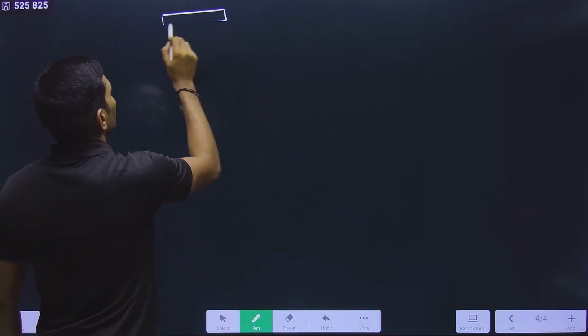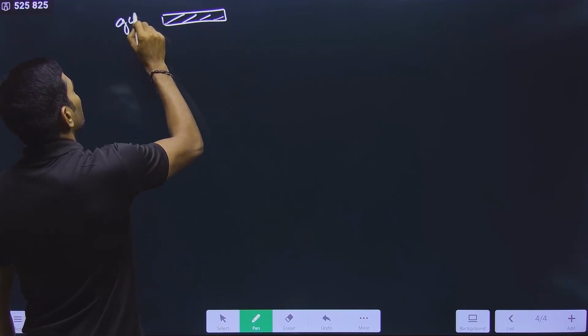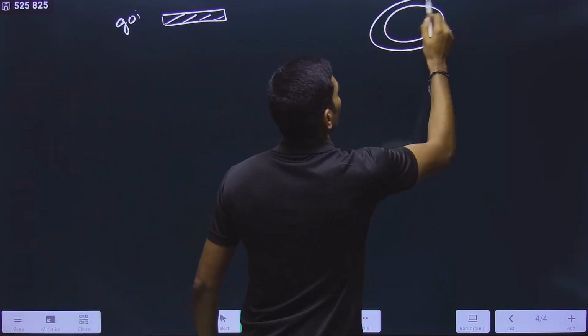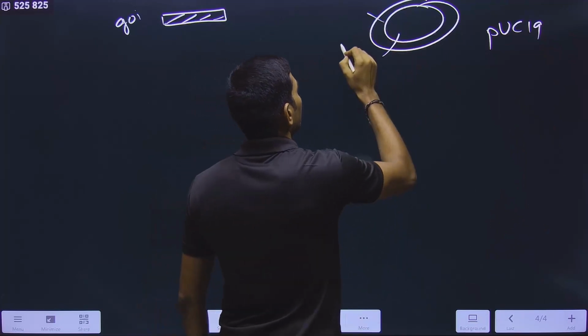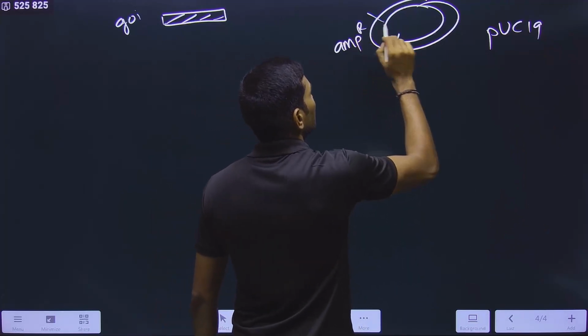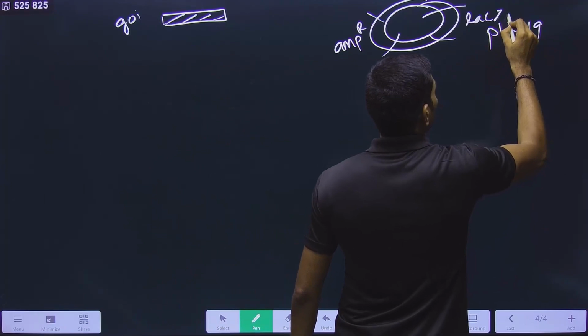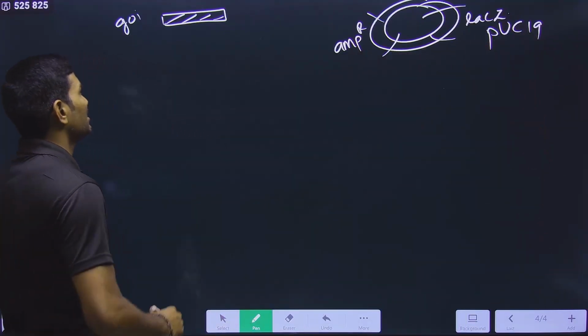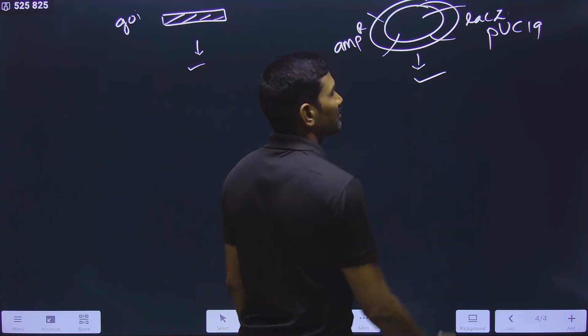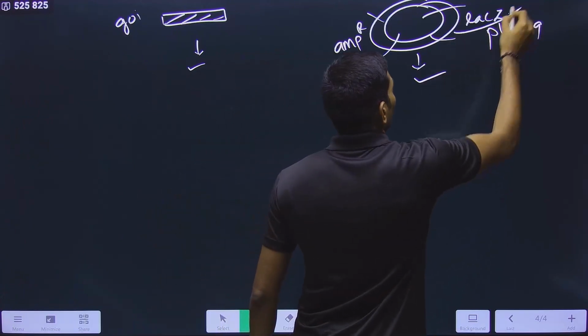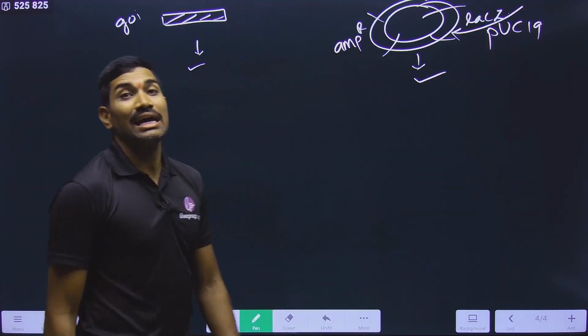Here also, suppose this is the gene of interest, and this is the pUC18 or pUC19, anything you can take. Here it is having the ampicillin resistance gene, and it is having the lacZ gene. Please remember, lacZ gene. And here you need to cut with a restriction endonuclease. Please remember, we want to introduce within lacZ.